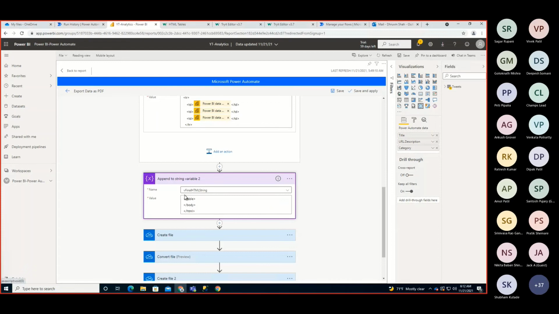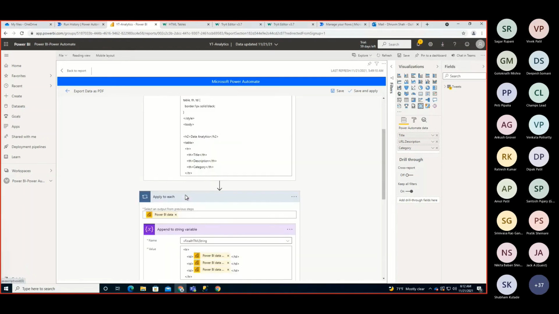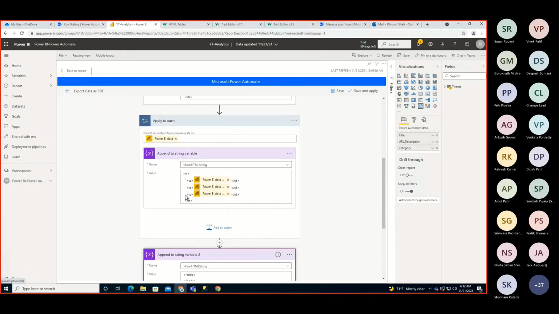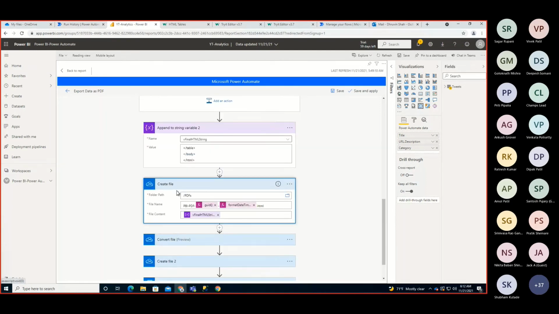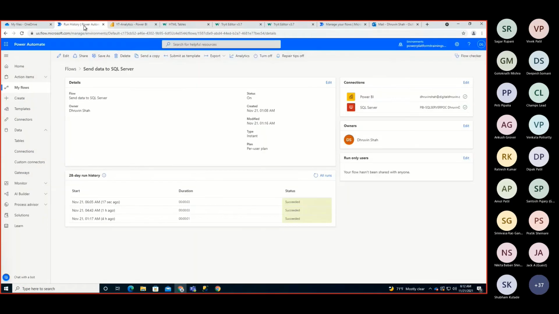So this is one more step that we need to do, right? Now our HTML is created. Now we need to store the HTML as a file. For that, just create one OneDrive action from here, in your Power Automate.